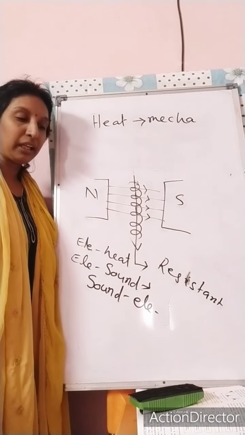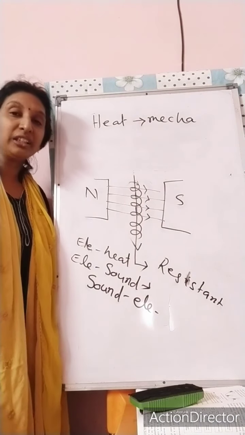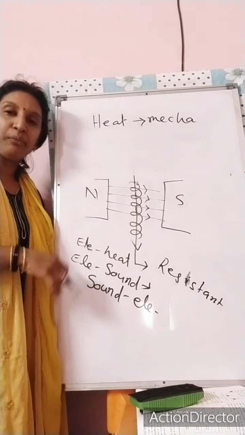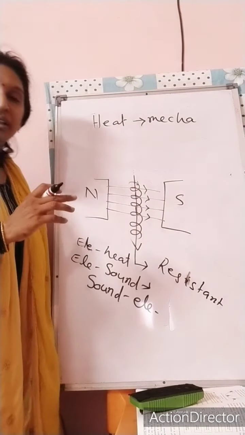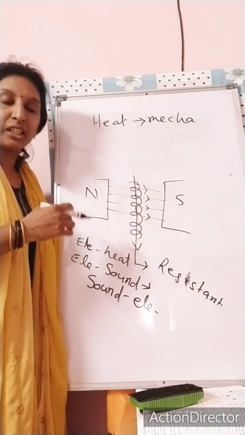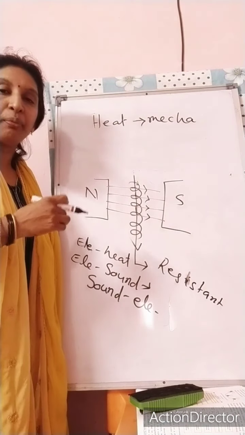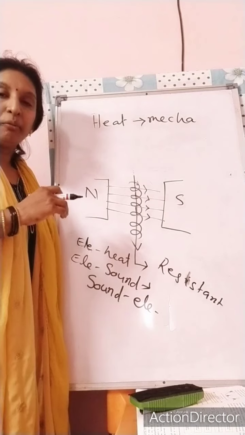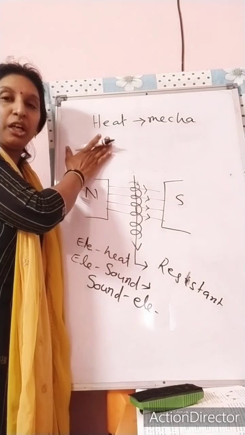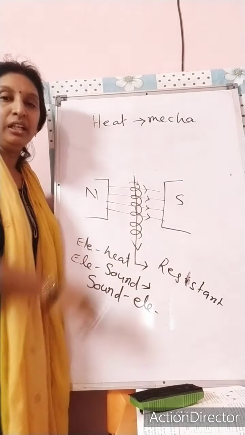Next one, mechanical energy to heat energy. Mechanical energy to heat energy, that is the rubbing one. When your instruments are running for some time, you can see the machine parts are heated. Suppose you are running a motorbike, you can see the silencer is heated more. Why? Because some of the mechanical energy of the motorbike is wasted and creates the heating effect.